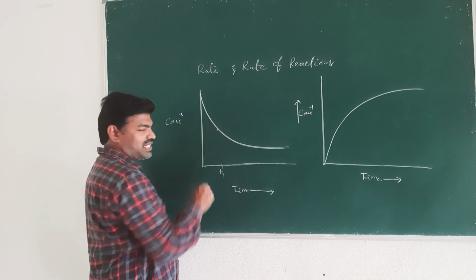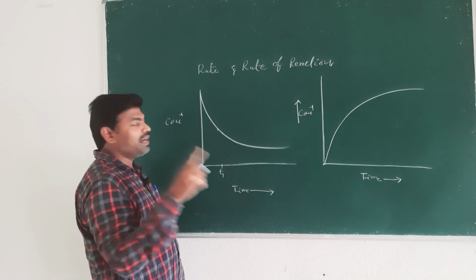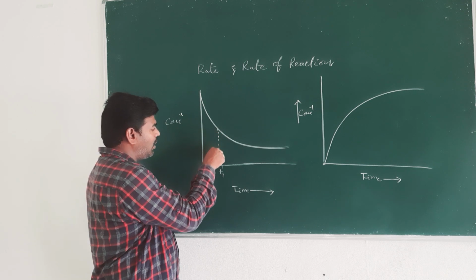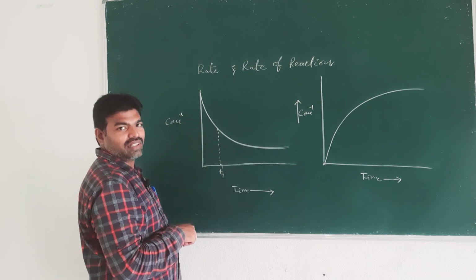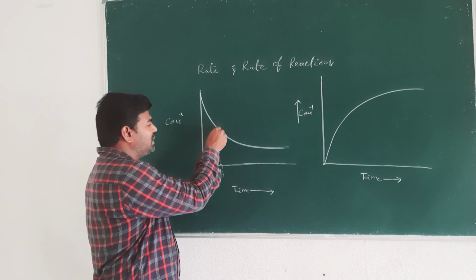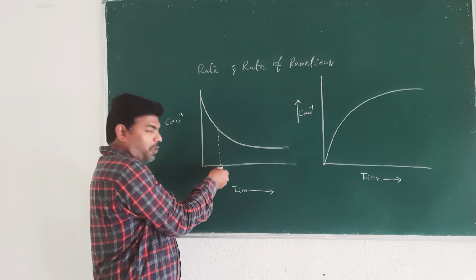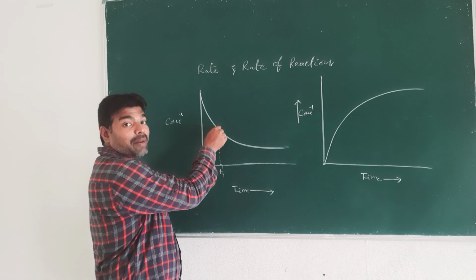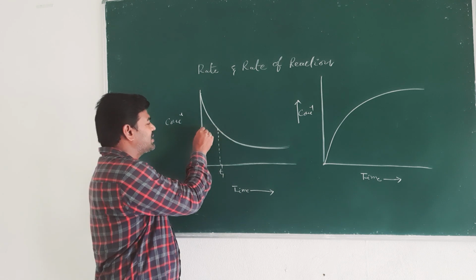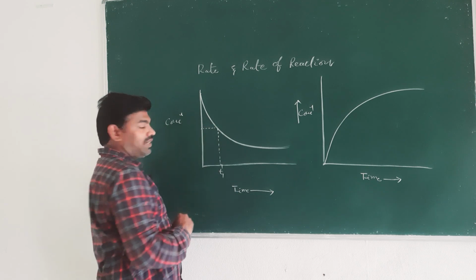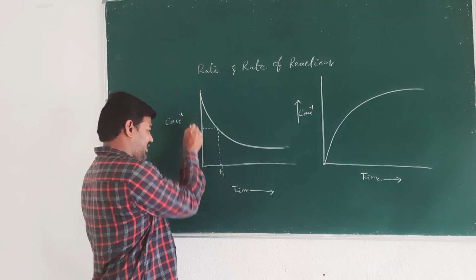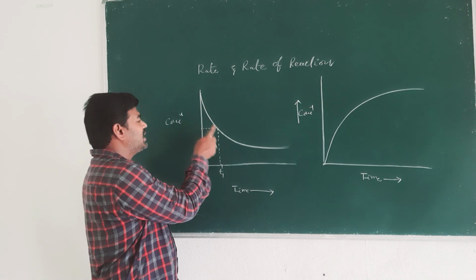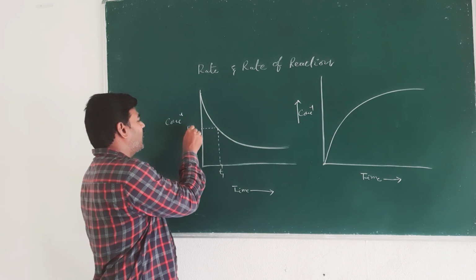Then you just draw a perpendicular onto the curve, and then a perpendicular onto the y axis. Corresponding to time t1, the concentration of reactant is R1.